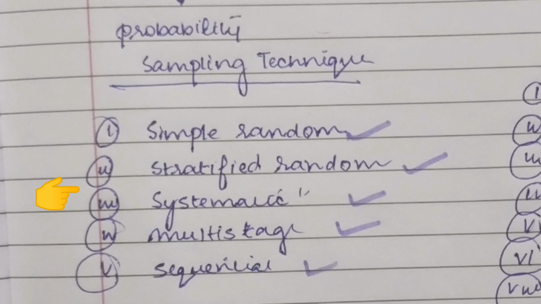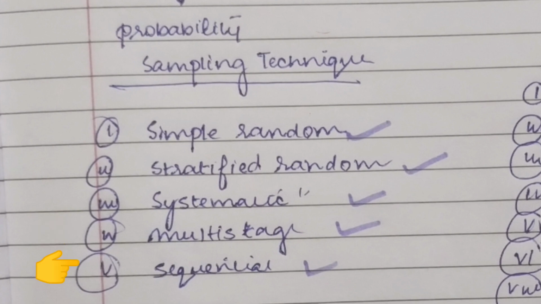Next comes multi-stage sampling, also known as cluster sampling. What happens in this is that if it is a very large population, it is not possible for the sample to be collected very easily. So certain geographical locations, certain geographical clusters are selected, and from there certain samples are collected, and then random selection of subjects from these clusters is done.